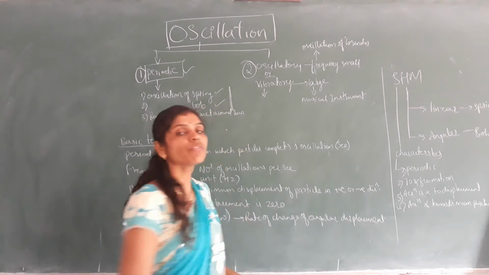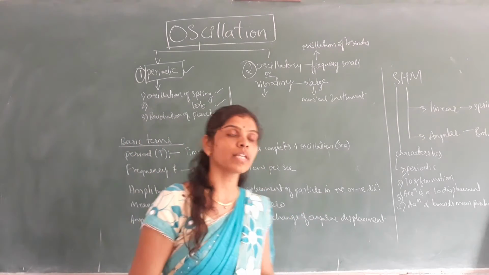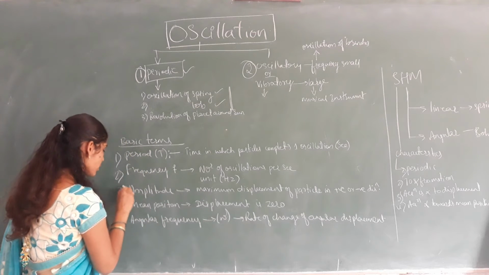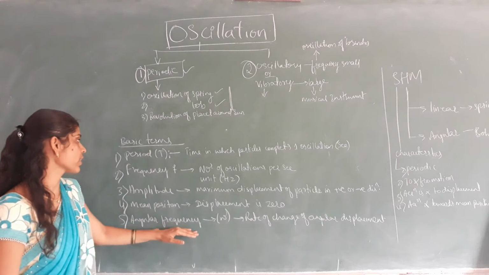Next, we are coming across some basic terminology related to oscillation. That is period, second one frequency, third one amplitude, fourth one mean position, fifth one angular frequency.